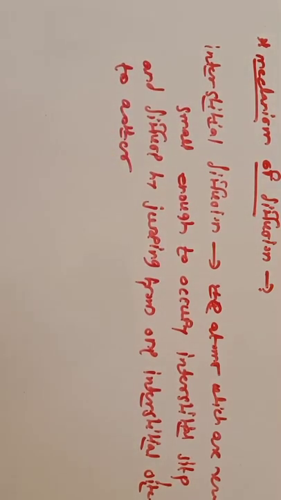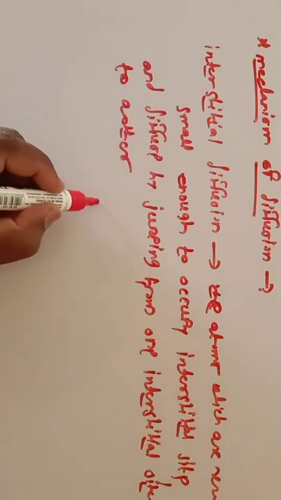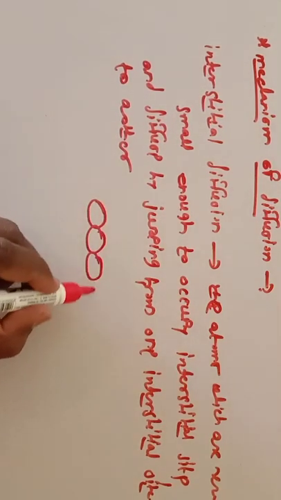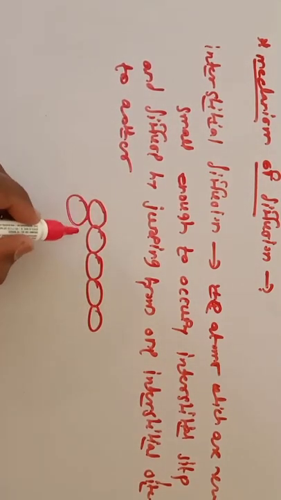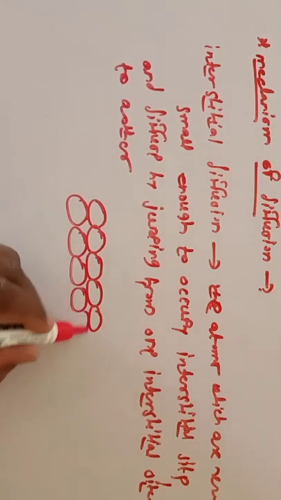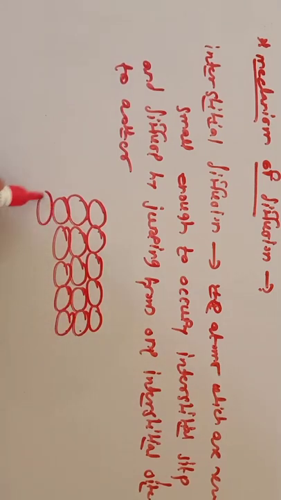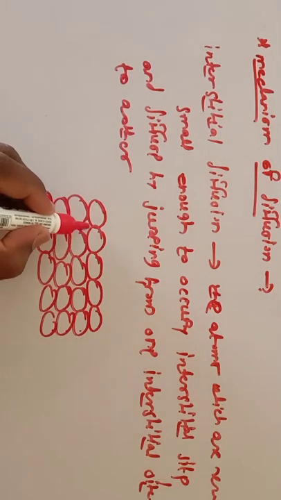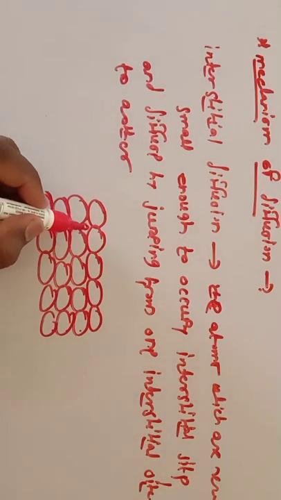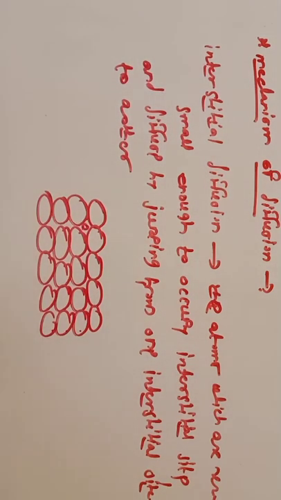So let us discuss the diagram. If you consider these are the atoms, then this small circle is the atom present at an interstitial site. A small void is there between these four atoms, and it is called an interstitial position.